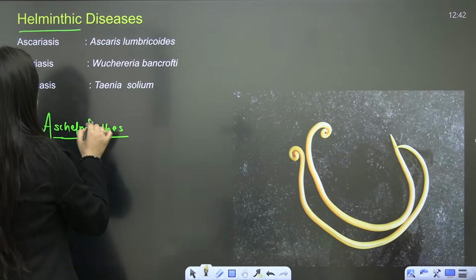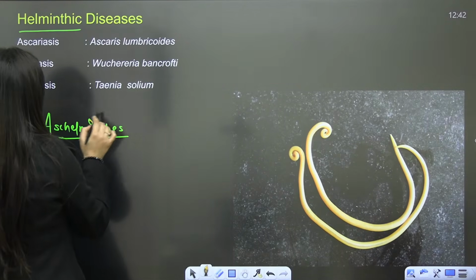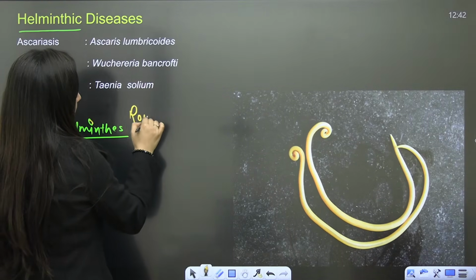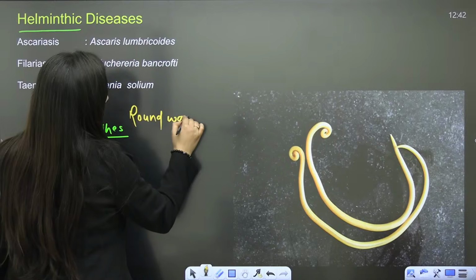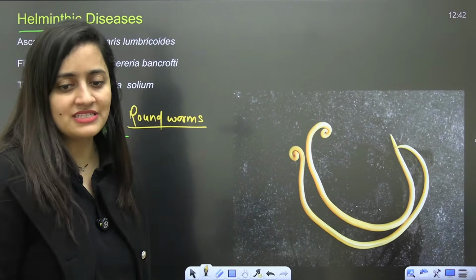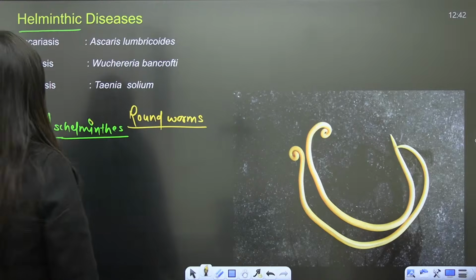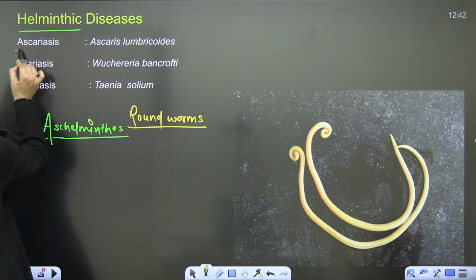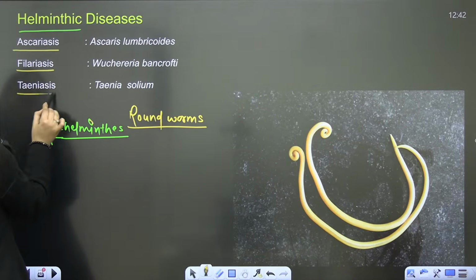So when you talk about these aschelminths, roundworms they are. I hope you remember. These roundworms can also infect plants. Nematodes, we call them nematodes. So aschelminths, roundworms. Here we will talk about Ascariasis, filariasis, teniasis.